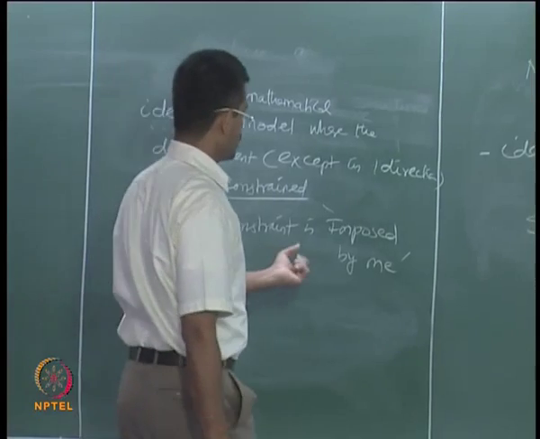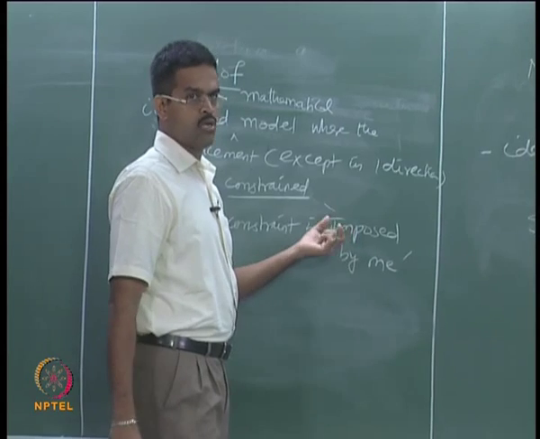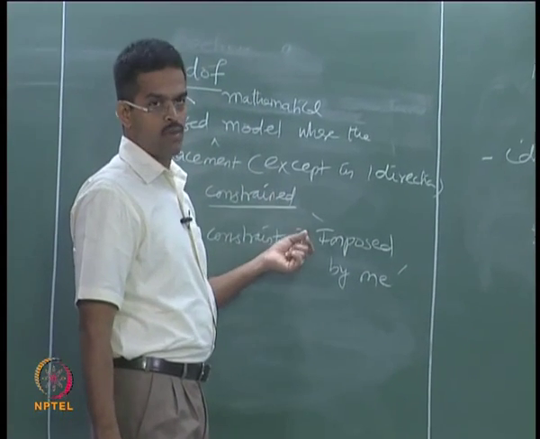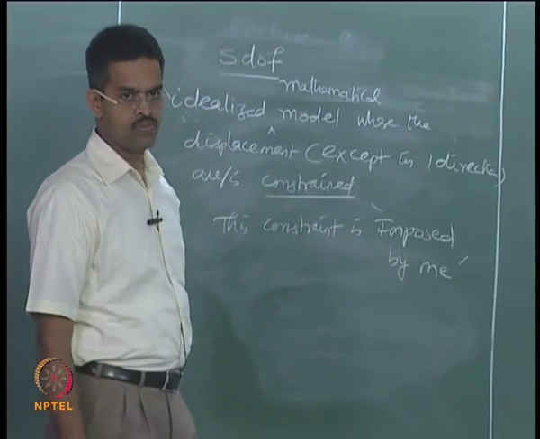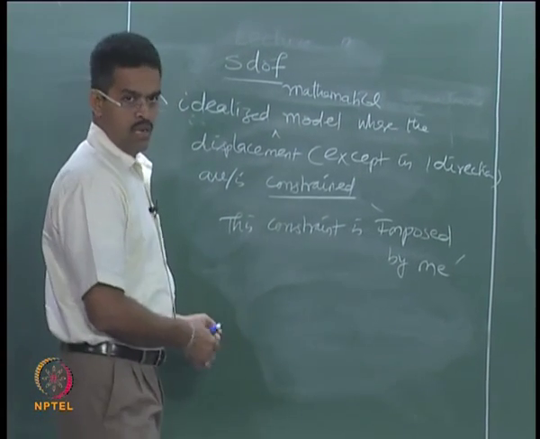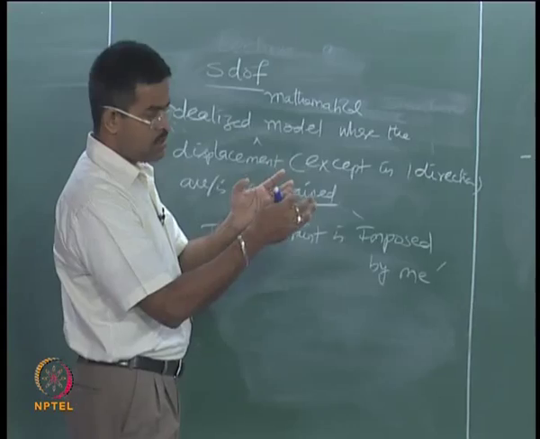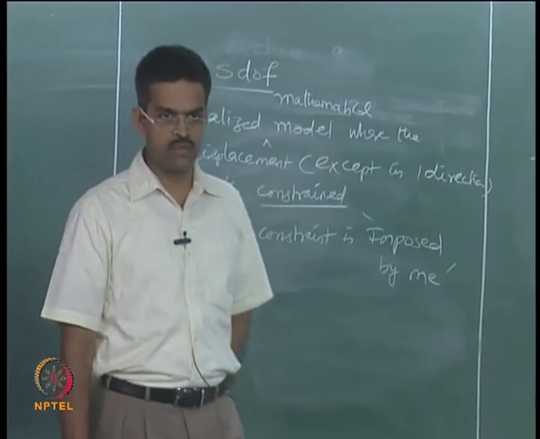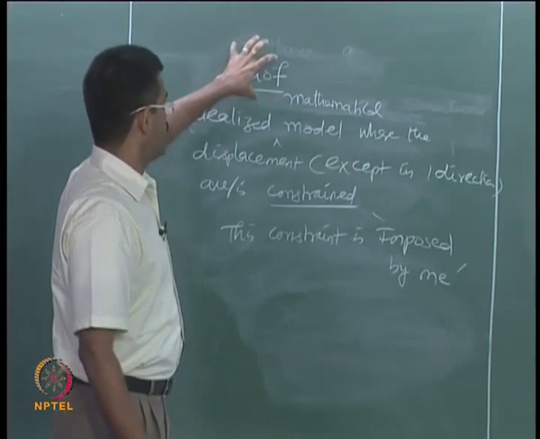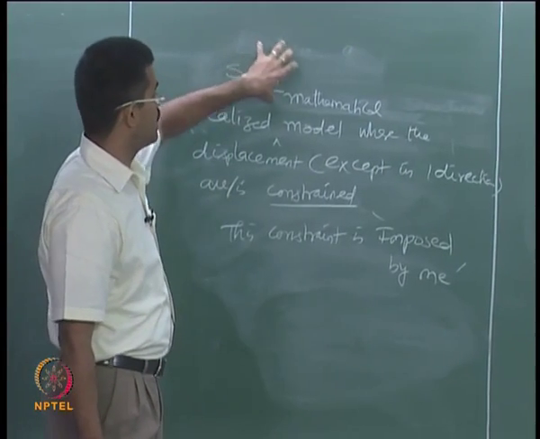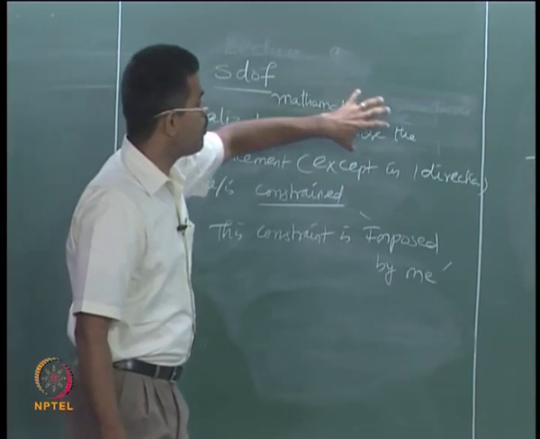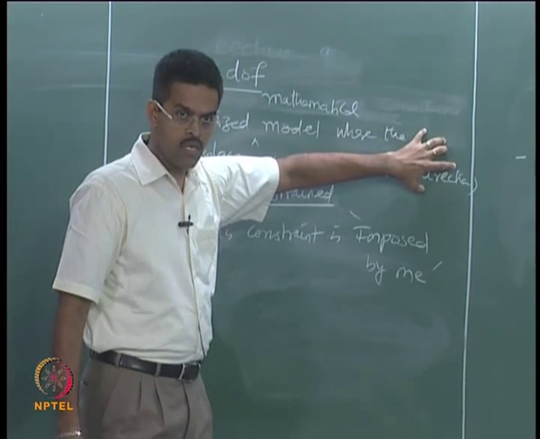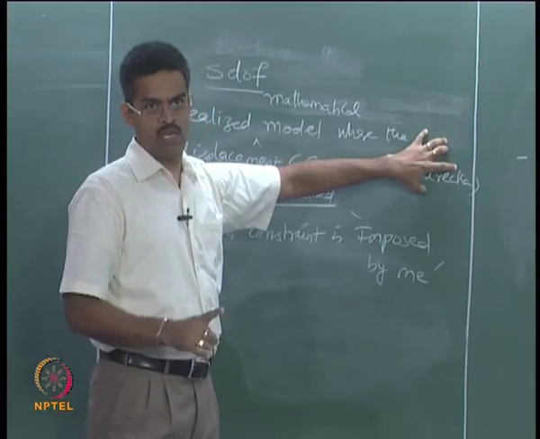Why am I imposing this constraint? Because I want to be sure that the mass will move or get displaced only in one direction. But in general, if you have any system like this, the mass will have freedom to move in any direction it wants. So, single degree of freedom systems are those mathematical models which impose constraints on displacement directions in all other degrees except one of your choice.